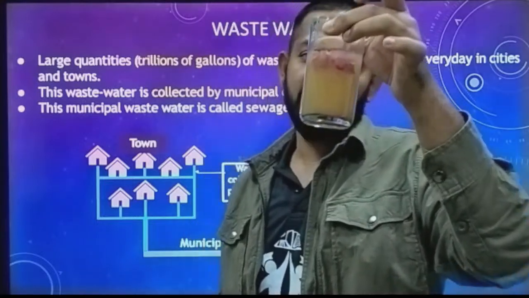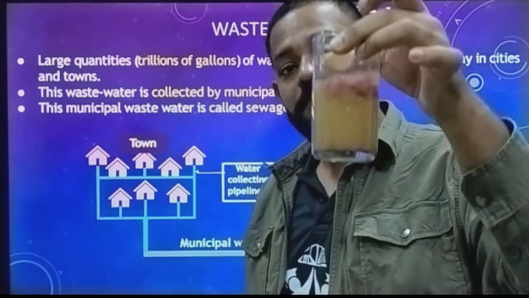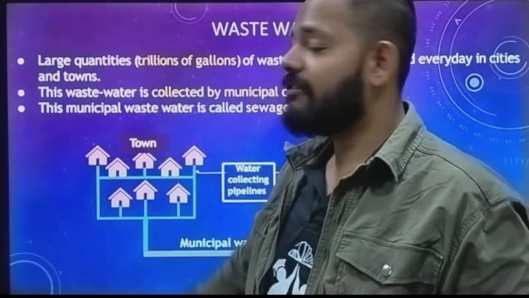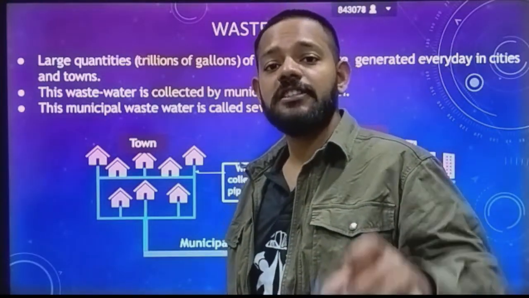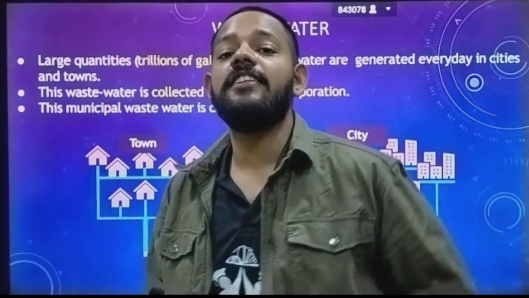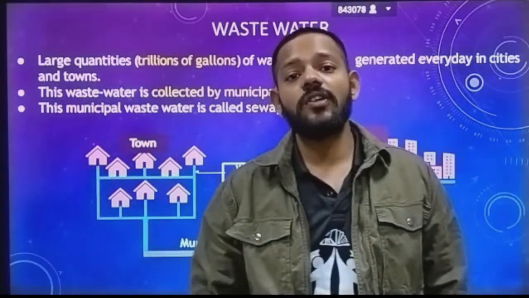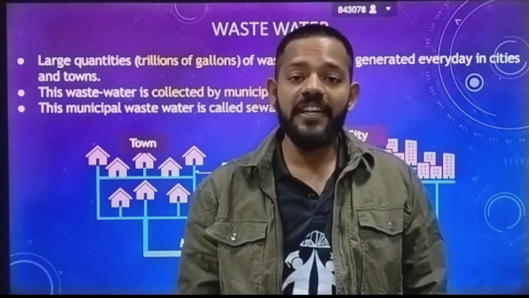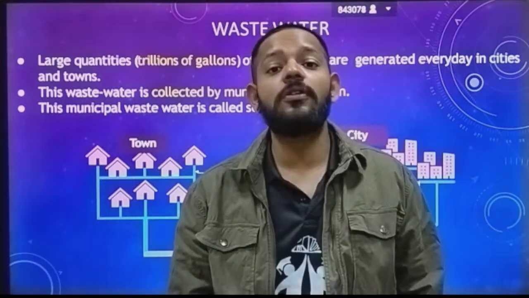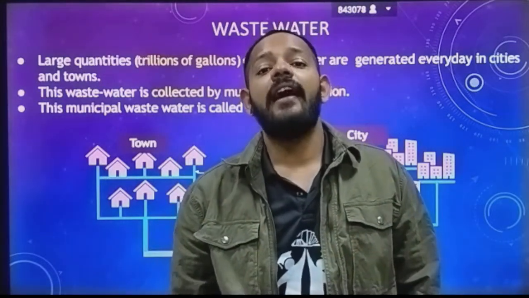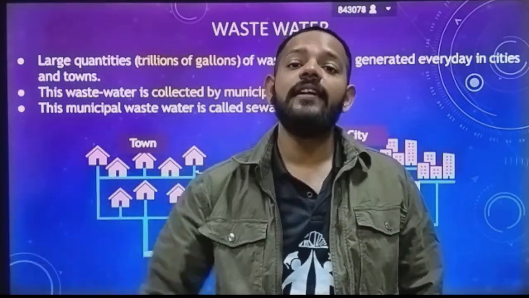Now we have to use this again. How will we use it? We can purify it with the help of sewage treatment plants, which are established outside your cities. What do these sewage treatment plants do? They collect all this wastewater from the city and put it through different steps to convert this sewage water into drinkable water, and then it is transported again to the water bodies near your city.